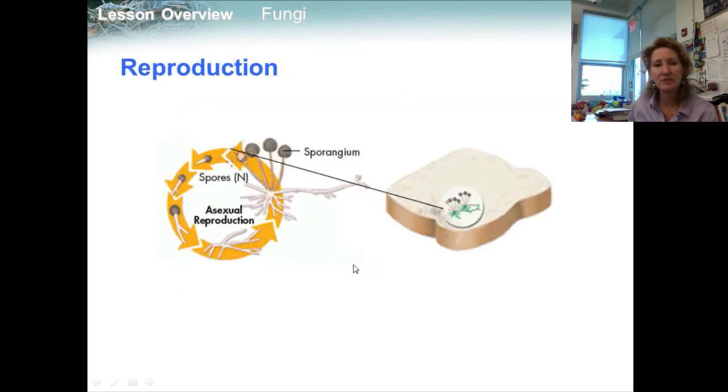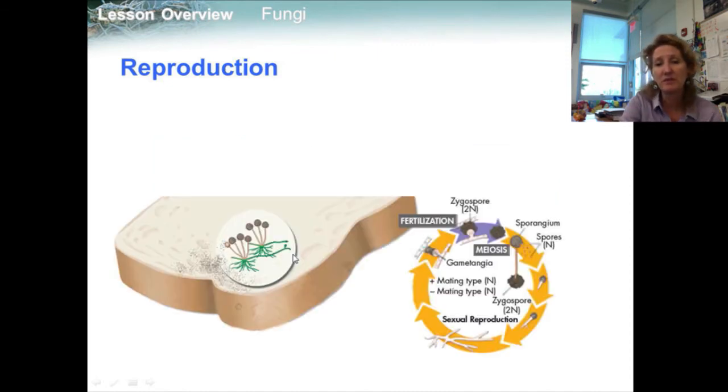Fungi can reproduce asexually, primarily by releasing spores that are adapted to travel through the air and water. Breaking off a hypha or budding off a cell can also serve as asexual reproduction. Most fungi can also reproduce sexually. The life cycle of the bread mold Rhizopus stolonifer is shown here.